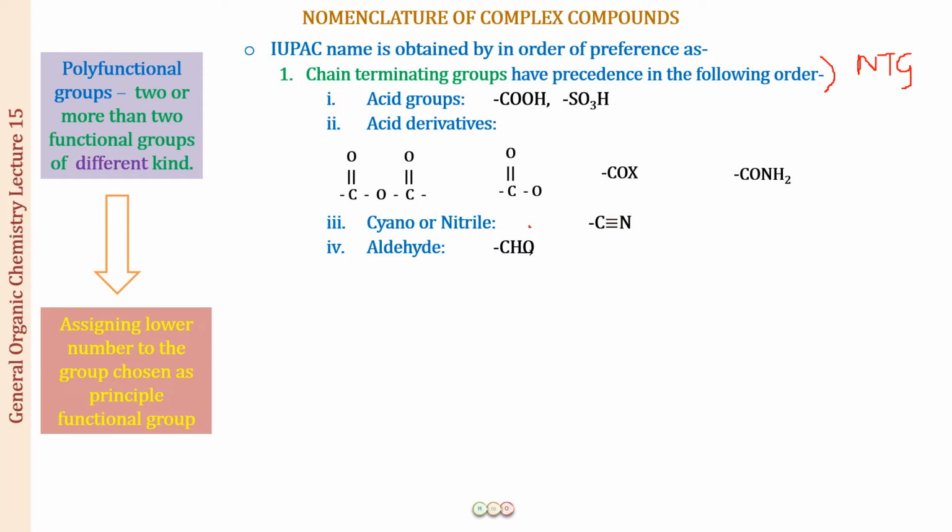Now, can I help you learn this order? Well, yes, I can help you learn this order as well. How are we going to do that? Let us see. If you look at this over here, this is just a trick for you people. This is a COOH. Wherever there is a double bond present, just consider this to be a single bond. It is not actually a single bond. This is just for remembering the trick.